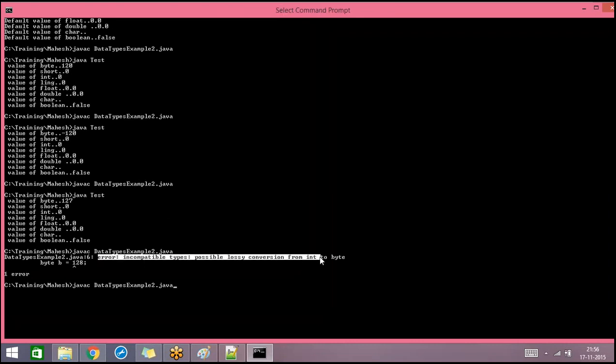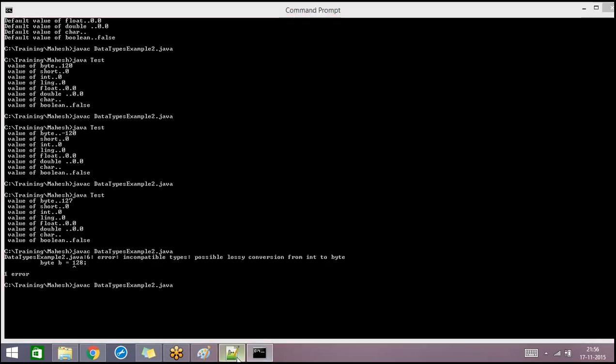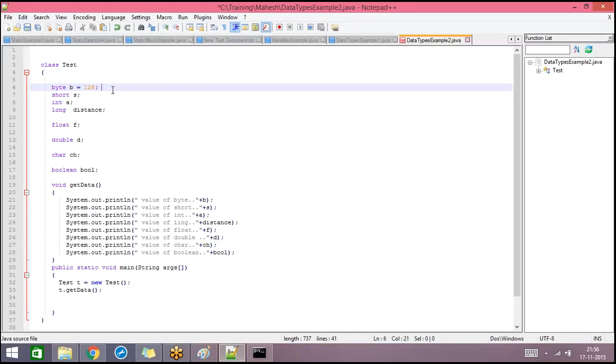Can you guess what will be the reason for this error? This is invalid. I have assigned the value as 128. The range of byte is from minus 128 to 127.